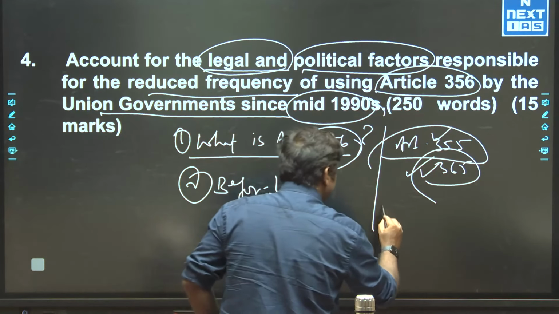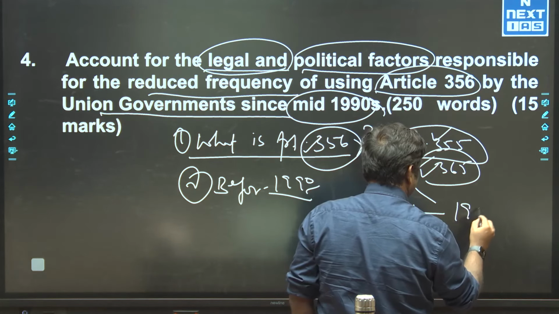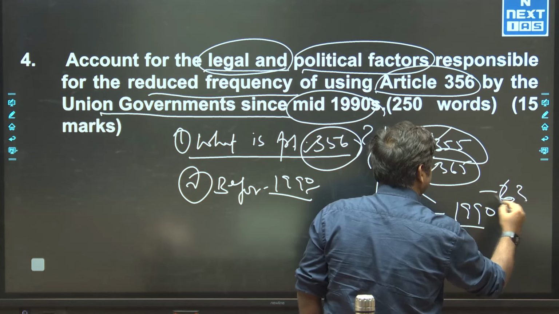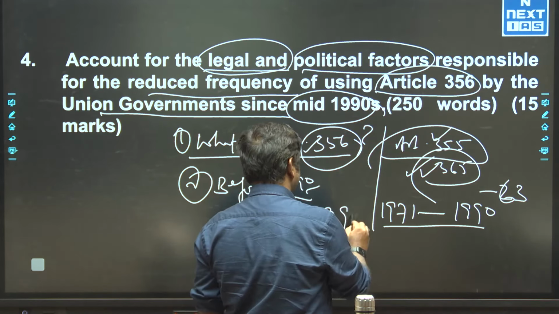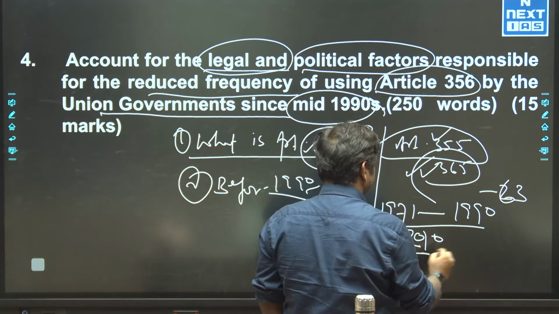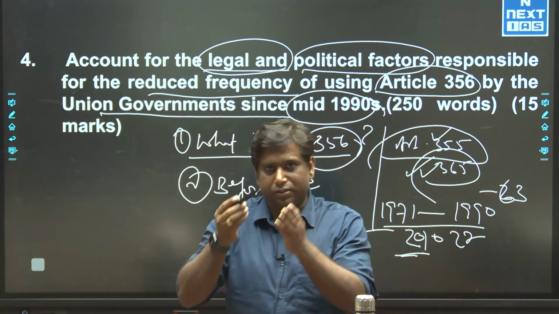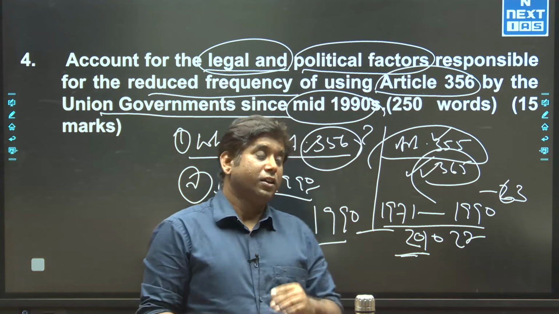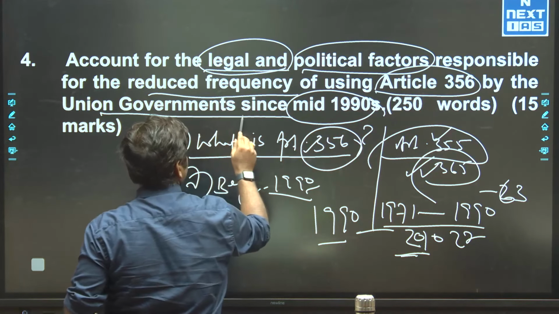And why am I saying this? Because it is a marking line. Up to 1990, there were 63 times, and if you take the data of 1990 to 2010, it is 27 times. So there is a drastic reduction, and this reduction will keep on increasing. Now come to this point, use by the union government.